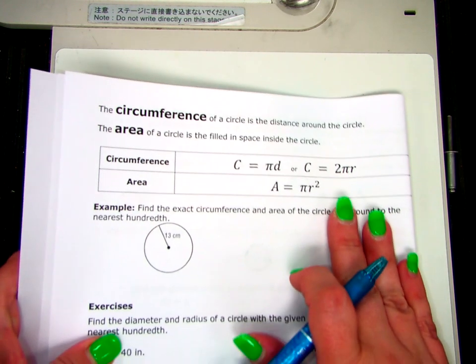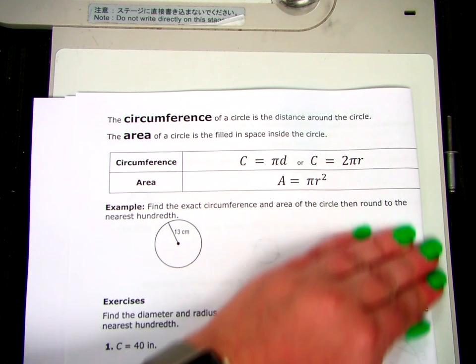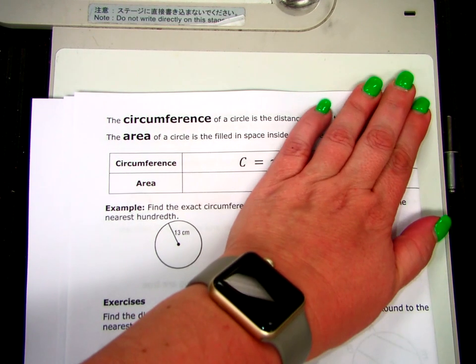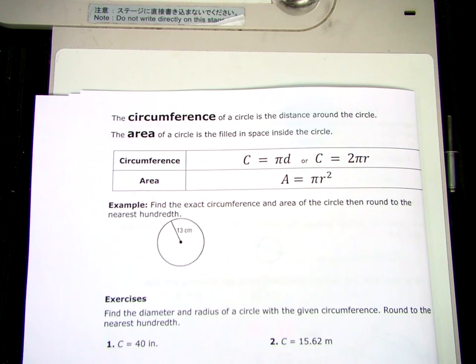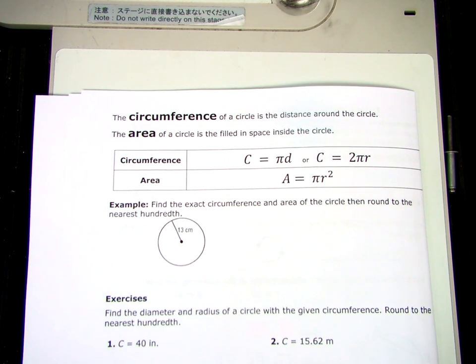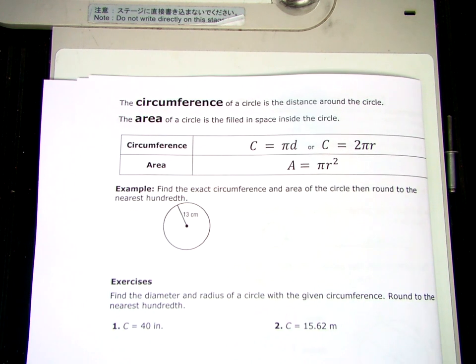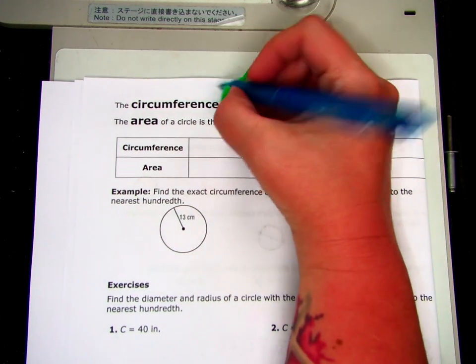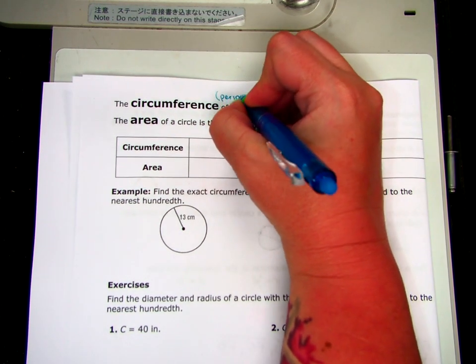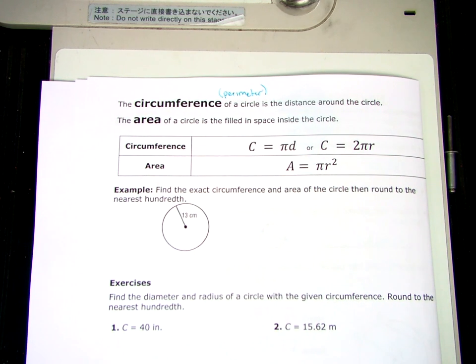So most of that was not new except for the word chord, and the next part's not going to be new either. You've all seen circumference and you've all seen area. The main thing that we do is we accidentally get them backwards. So make sure if you're not 100% sure which one's circumference and which one's area, when to use which formula, make sure you check your formula chart because you always have access, even on the test, to the formulas. Okay, so just make sure you double check it.